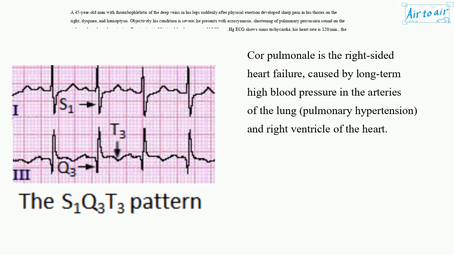Cor pulmonale is right-sided heart failure caused by long-term high blood pressure in the arteries of the lung, pulmonary hypertension, and right ventricle of the heart.